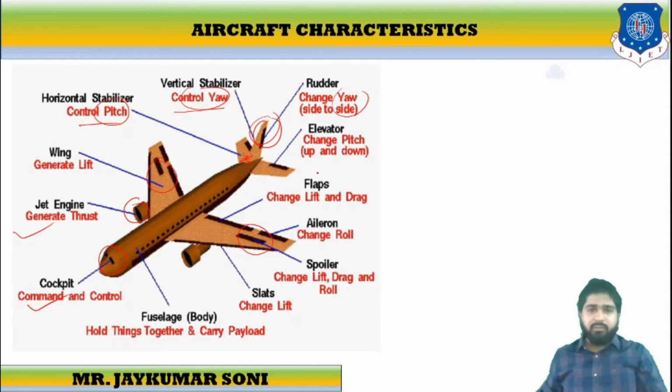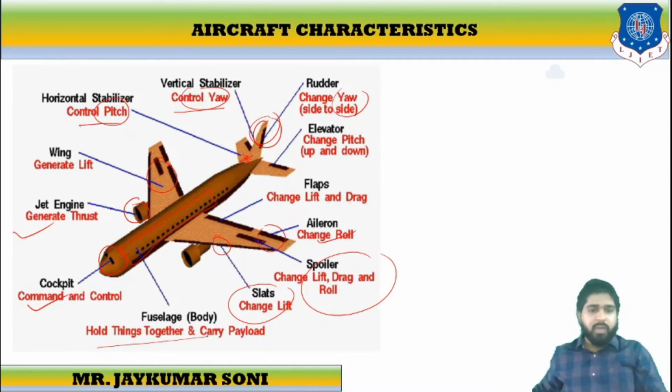This is the elevator. These are the flaps. You may have observed them while sitting on the window seat in the aircraft. These are the flaps which are variable. They change the lift and drag. This is called the aileron that changes the roll. These are called spoilers that change the lift, drag and roll. This is called slats which change the lift, and this is called the fuselage.